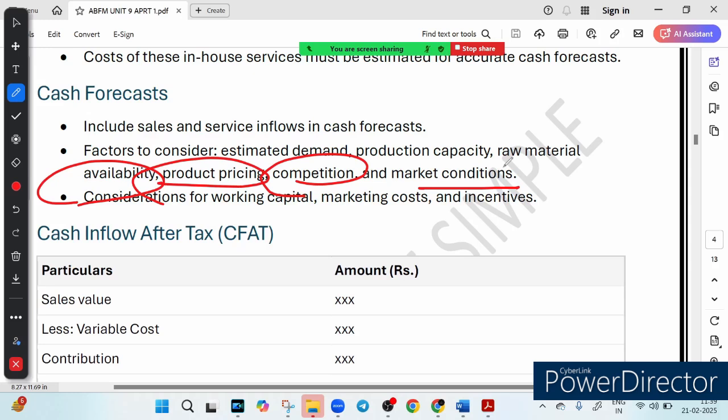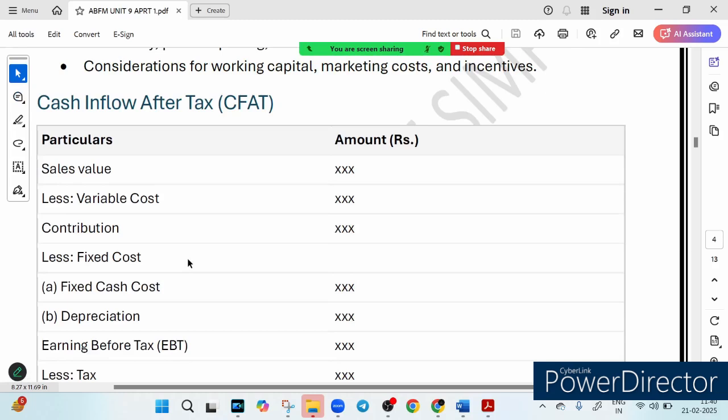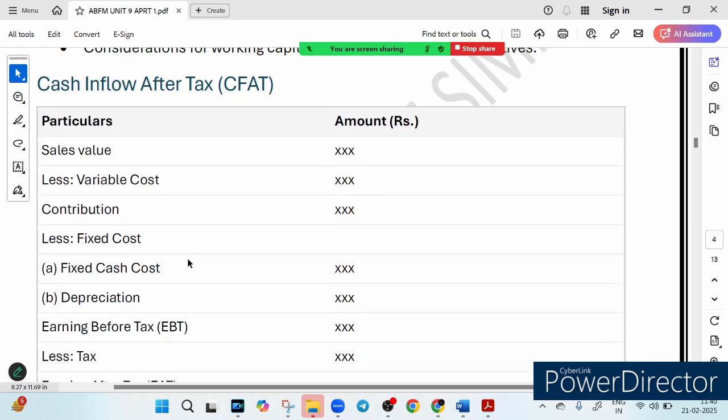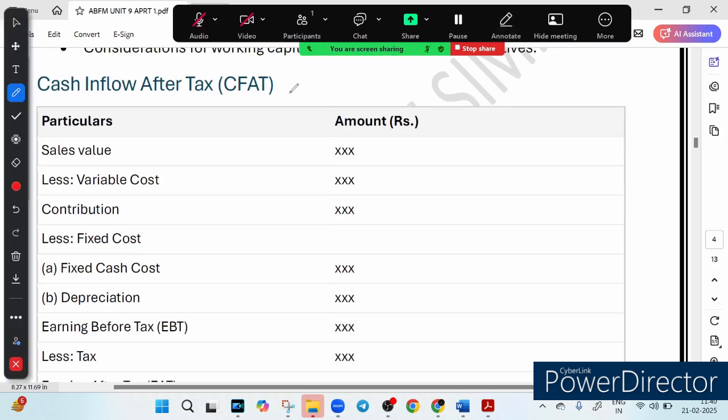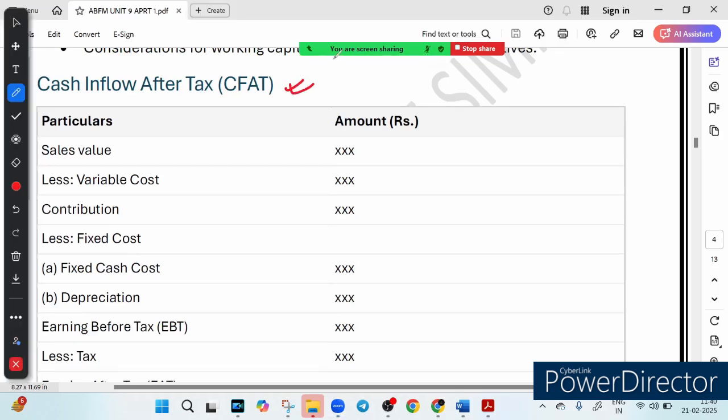Now let's look at this so-called CFAT, right? Very, very important discussion we are going to do now. So friends, imagine you are running a business and you just bought a new machine. How do you calculate if it is really profitable after tax or not? That is where CFAT comes into the picture, which we call cash flow after tax.